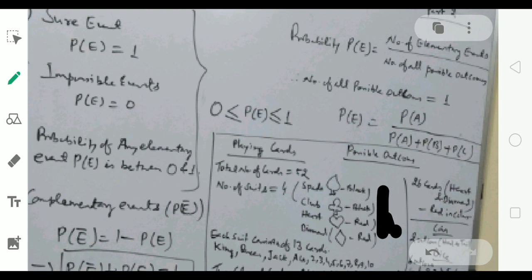Now, each suit has 13 cards. So what do those 13 cards consist of? Each suit will consist of 3 face cards. And face cards are what? Means some faces are there. Those faces are king, queen and jack. These 3 are called face cards. So in a total deck of 52 cards, we have 12 face cards, 3 face cards of each suit.